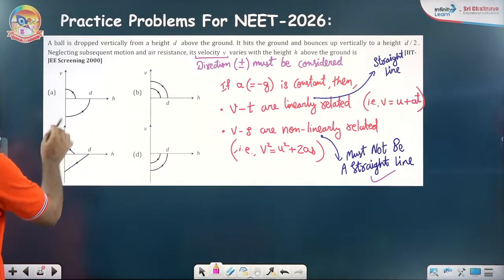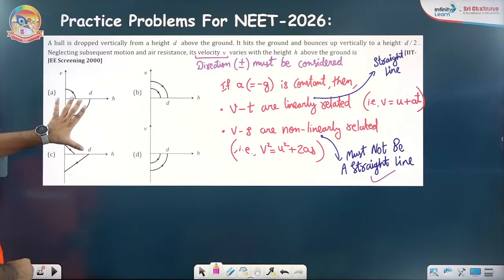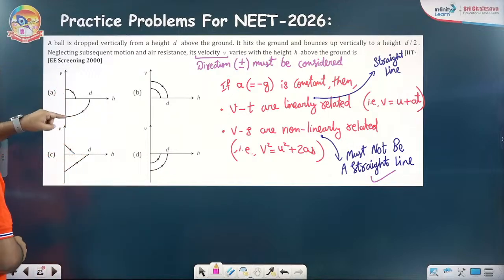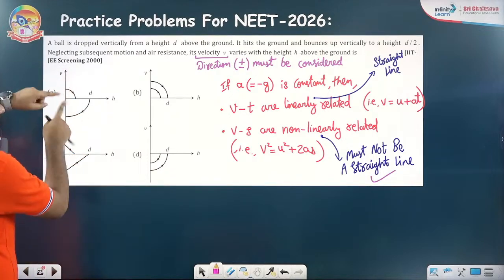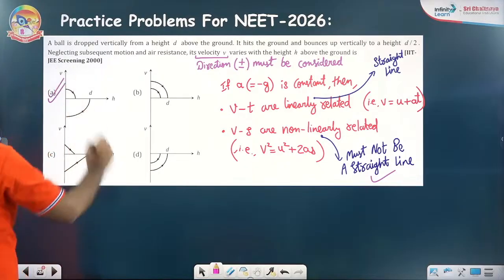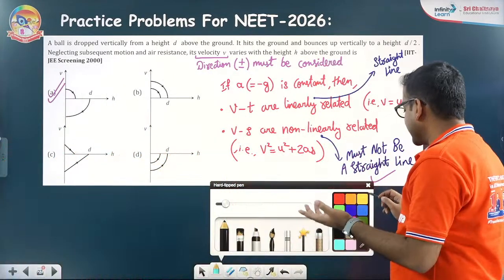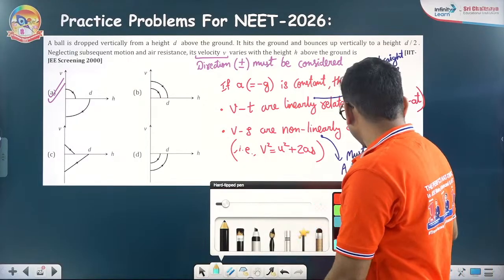You see, positive, negative portion here. Here totally positive, here totally negative. So positive, negative, you got here, and it's not a straight line. The correct option is option A. What about the remaining, sir?